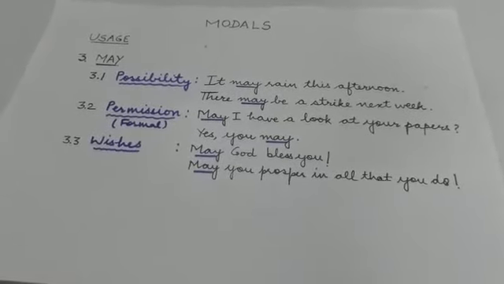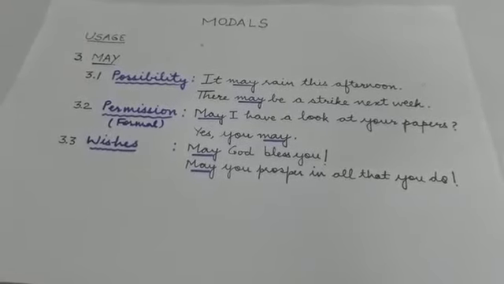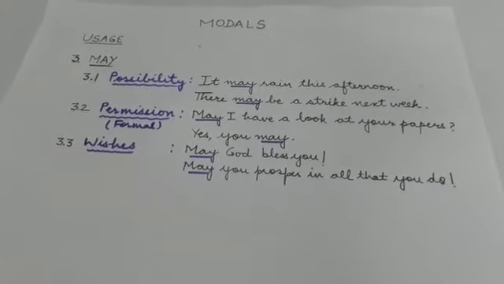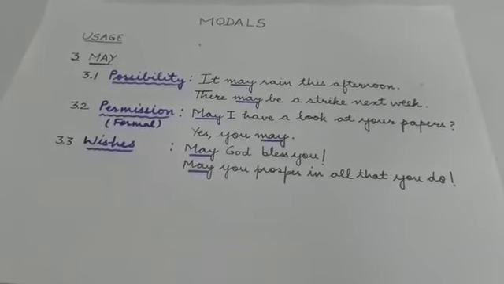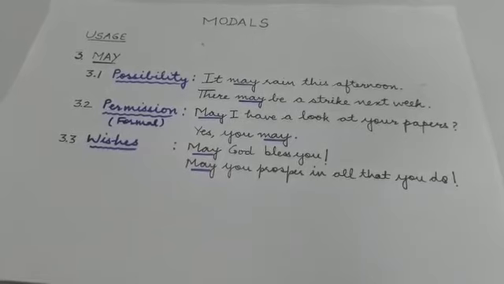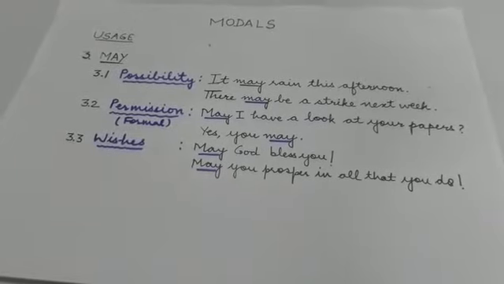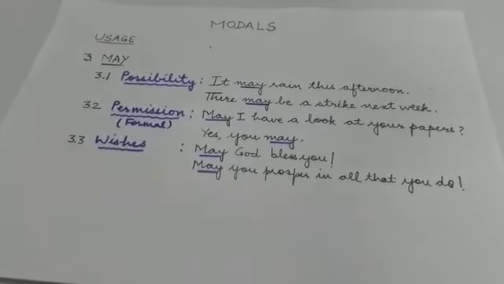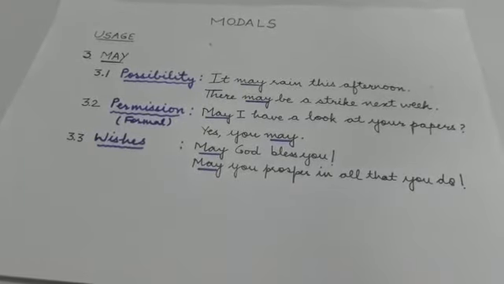So what do we mean by chances of something happening? That is, how possible a particular thing is to happen. In Hindi we say it as sambhavna, that is, how likely it is for something to happen. For example, it may rain this afternoon and there may be a strike next week. If we compare it with can and could, the possibility in the context of may is lesser than can. But yes, there is a possibility, but not a stronger one.